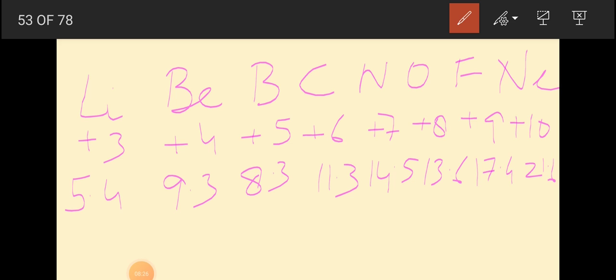Let's see the elements of the second period: lithium, beryllium, boron, carbon, nitrogen, oxygen, fluorine, neon. And the nuclear charges: lithium plus 3, beryllium plus 4, boron plus 5, carbon plus 6, nitrogen plus 7, oxygen plus 8, fluorine plus 9, neon plus 10. This is the nuclear charge. Now see the ionization potential in electron volt. For lithium 5.4, beryllium 9.3, boron 8.3, carbon 11.3, 14.5, 13.6, 17.4, 21.6. You can see that in a period, moving from left to right, the ionization potential is increasing.